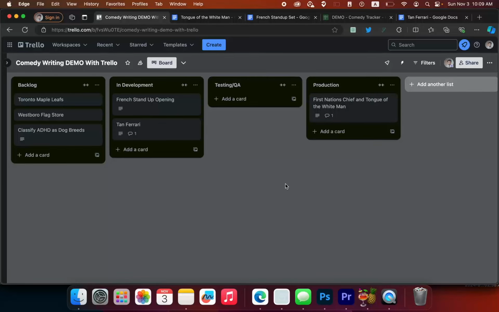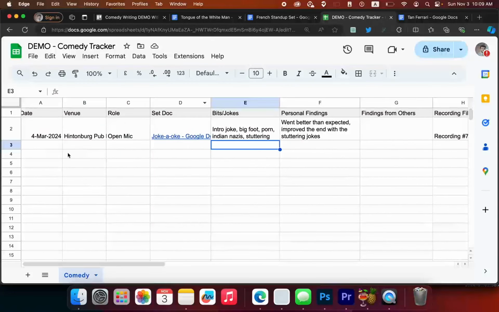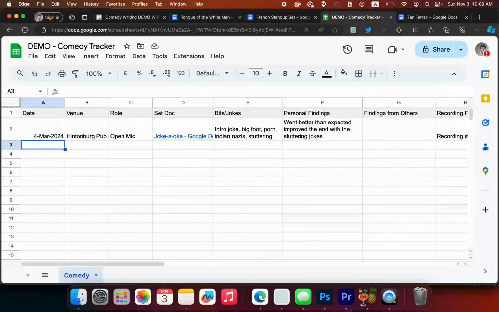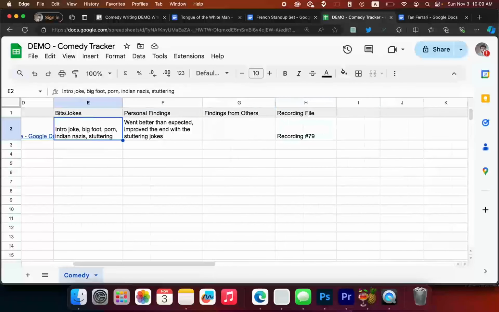I'm only good maybe 60 to 70% of the time on crafting these jokes this way. But these are all free tools that you can use. So Google Docs and Trello are both free, but there's a lot of free tools for Kanban that you can get. That's basically what I do. It's three tools: iPhone Notes, Trello, and Google Docs. And then what I also do, this is just a demo example, but I'm starting to create a Google Sheet where I basically keep track of all my shows and write things about how it went, and even the recording file on my iPhone.